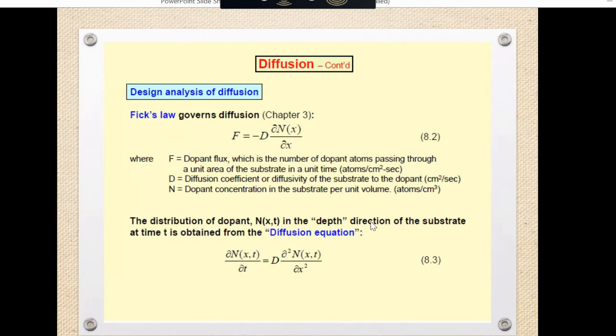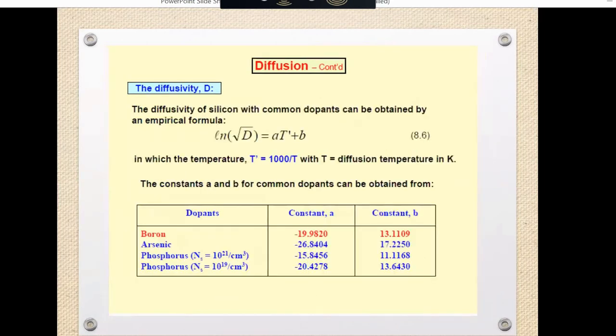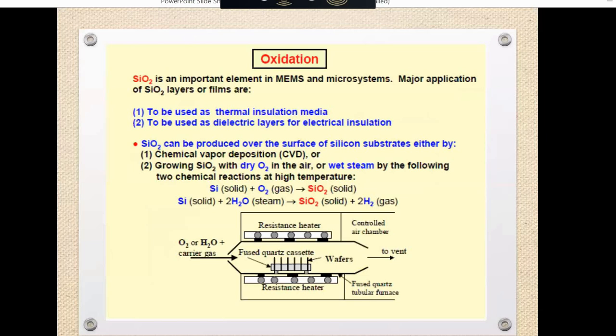The distribution of dopant, N(x,t), in depth, that is the direction into the substrate, at any time t, can be obtained using the diffusion equation. This heat conduction equation you must have studied in HMT, so you can relate it a little to that. Then we will not discuss the solution of the diffusion equation. So the next microfabrication process is oxidation.